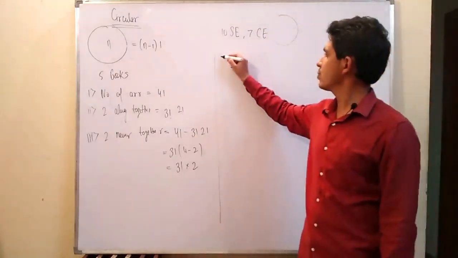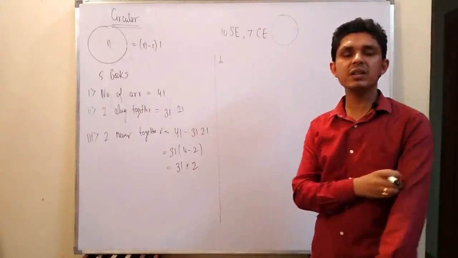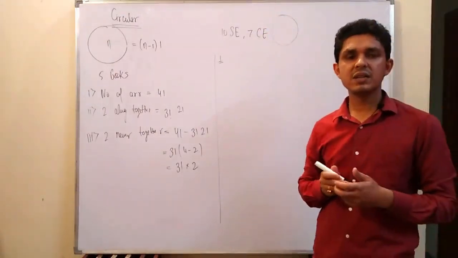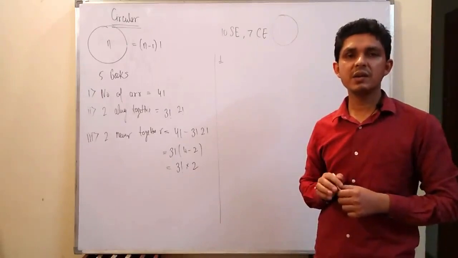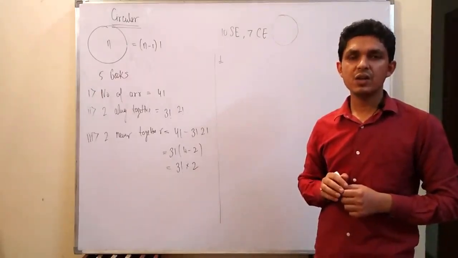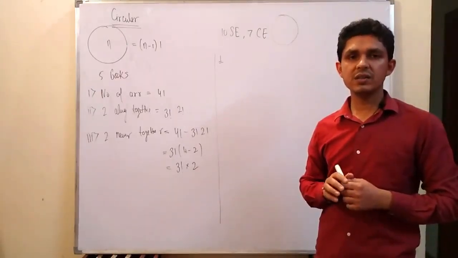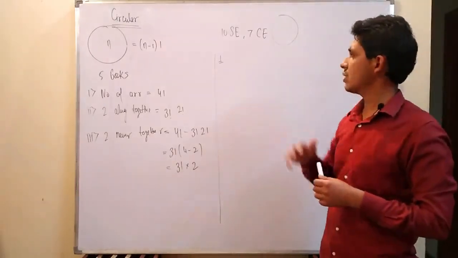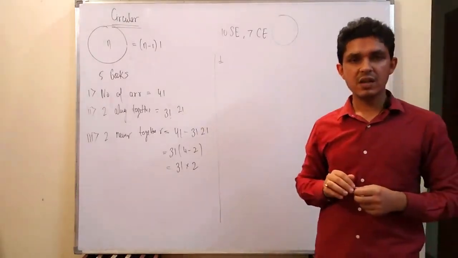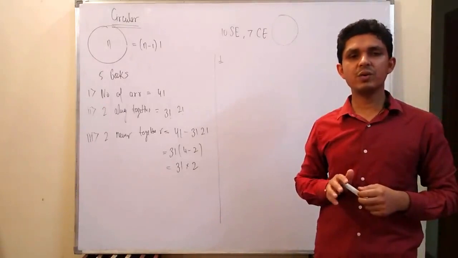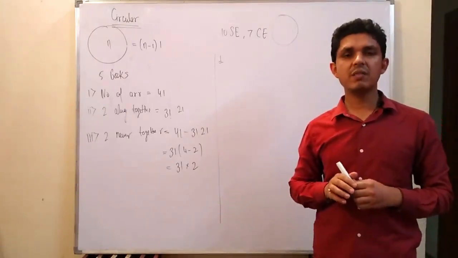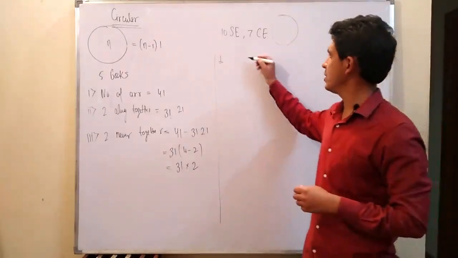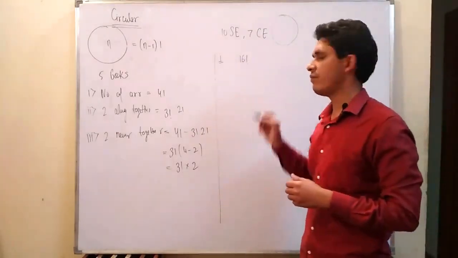So my first question is, what will be the number of arrangements such that 10 software engineers and 7 civil engineers can be arranged in a circle? When no condition is given, the total number of objects is 17, and in how many ways can 17 objects be arranged in a circle? This will be simply (17 minus 1) factorial, that means 16 factorial.